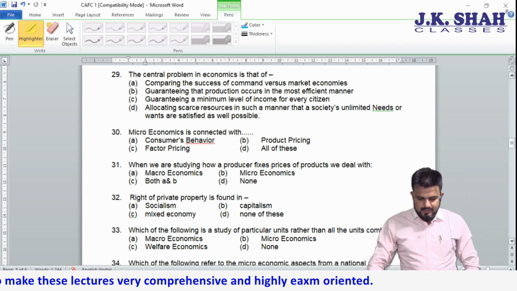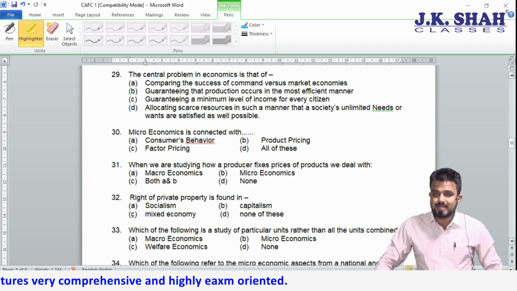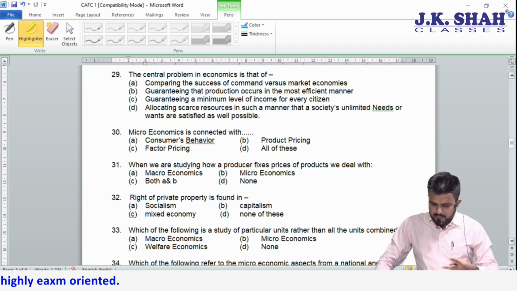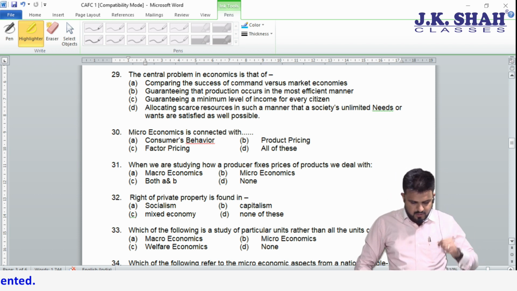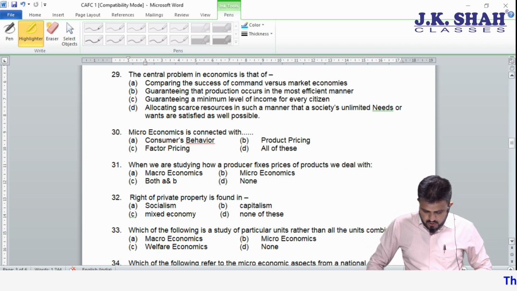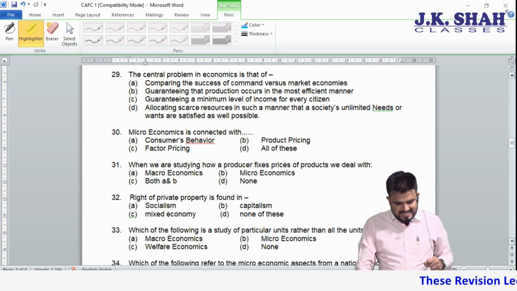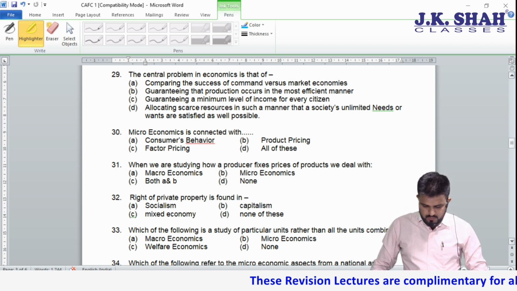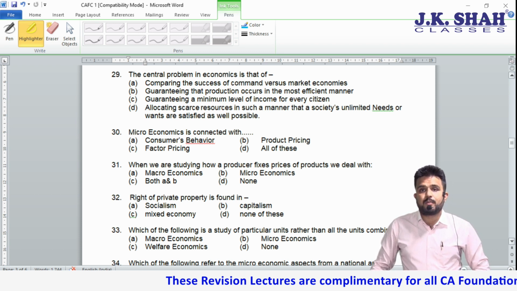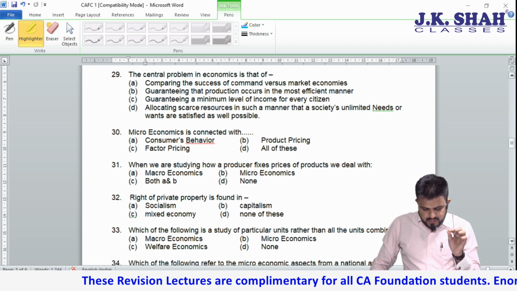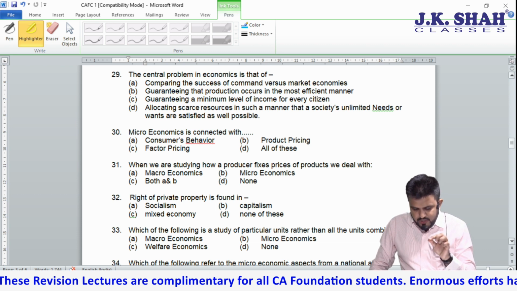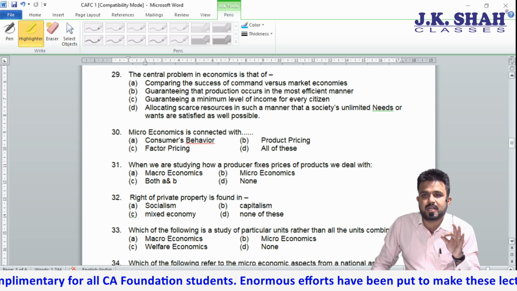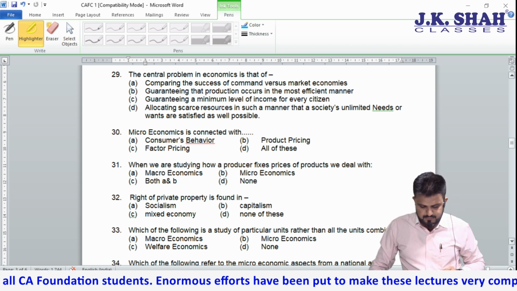29. The central problem in economics is that comparing the success of command versus market economics? No. Guaranteeing that production occurs in the most efficient manner? No. Guaranteeing a minimum level of income? No. Most appropriate is allocating scarce resources in such a manner that society's unlimited needs or wants are satisfied as well as possible.